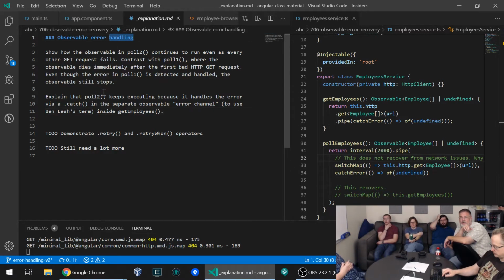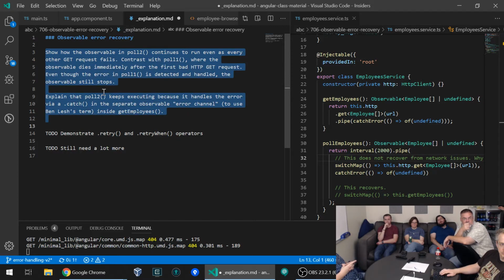So, observable error recovery. And 14 still holds very true. So eliminate all that. Maybe there's stuff in there you actually do want to keep, and just take out poll 1 and poll 2.